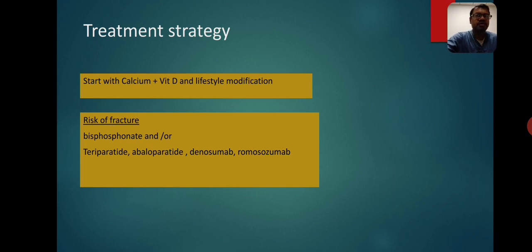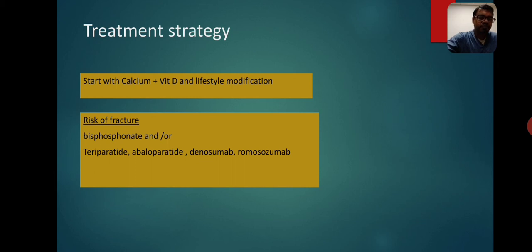Lifestyle modification requires strengthening exercise. Normal walking routine or swimming does not promote bone strength. To promote bone strength, weight bearing exercise needs to be done. Apart from that, nutrition should be improved, rich in vitamin D and calcium. Now, even after this, if there is a higher risk of fracture, then pharmacotherapy should be started, and in that, bisphosphonate is the first choice drug to be started.